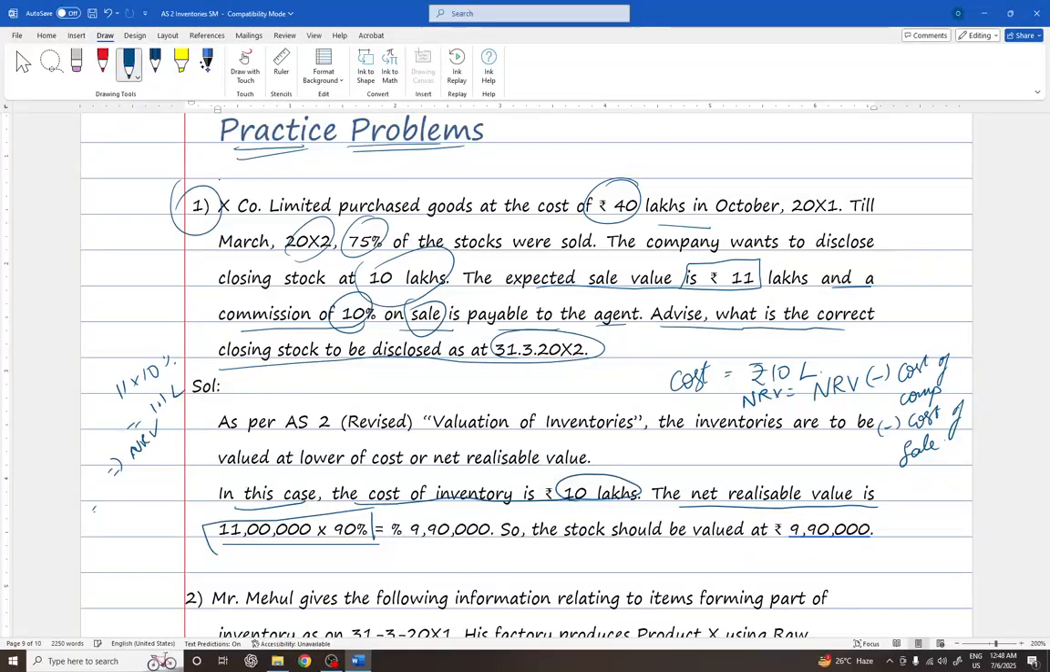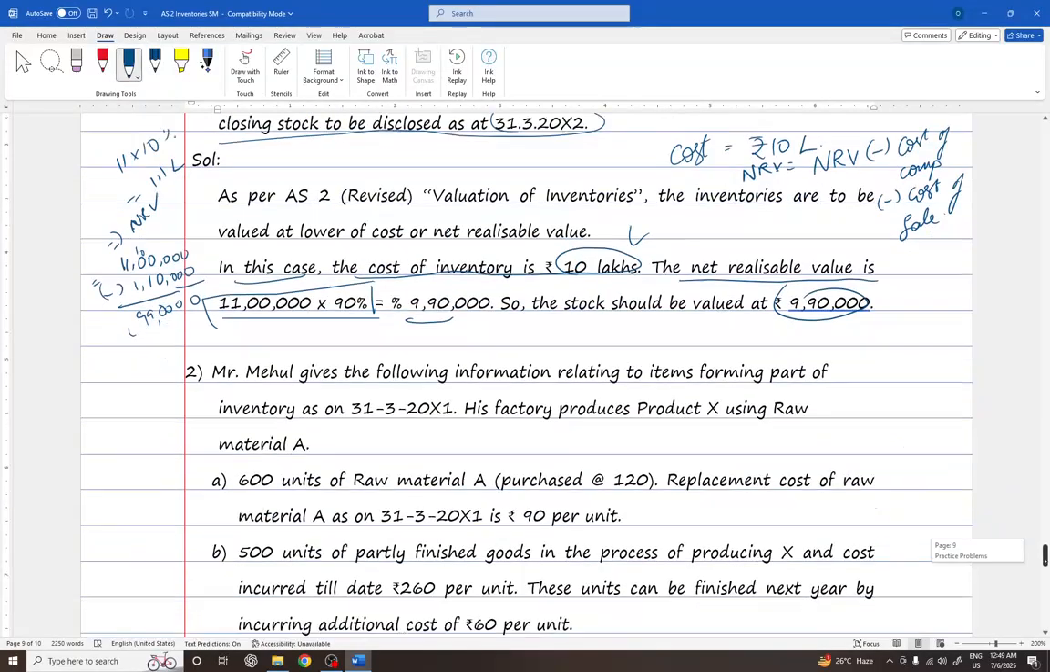NRV is equal to, let me write it down, 11 lakhs minus 1 lakh 10,000, which amounts to 9 lakhs 90,000. So the stock should be valued at whichever is lower, 9 lakhs 90,000 or 10 lakhs, that is 9 lakhs 90,000. Okay, next, proceeding further.